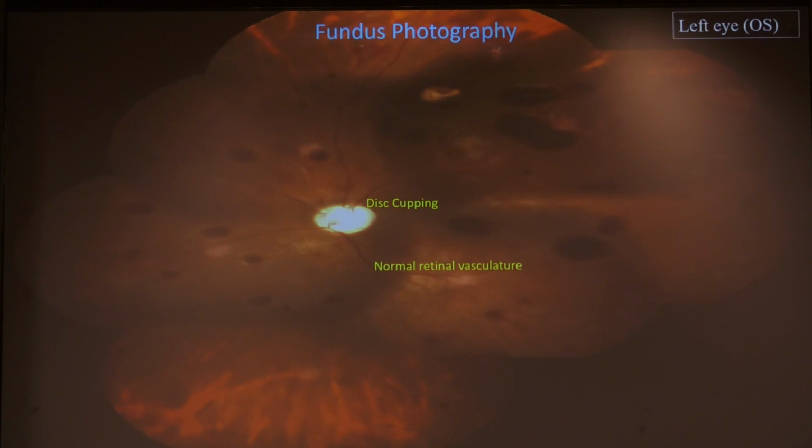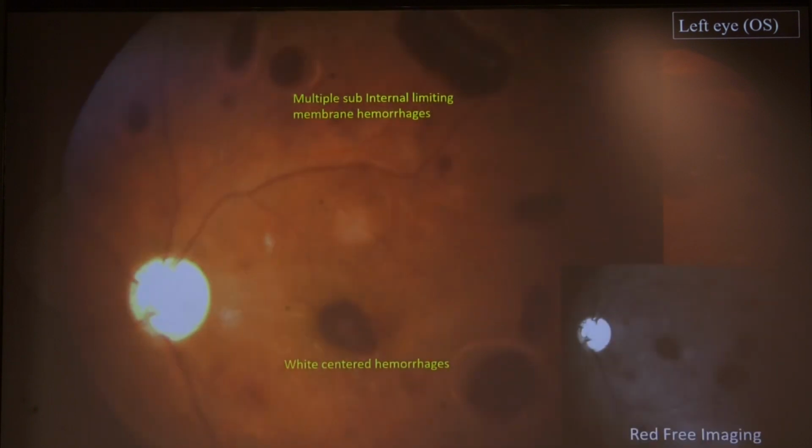But as you can see in the fundus photograph of this left eye, there is disc cupping and normal retinal vasculature. On zooming in, you can see multiple sub-internal limiting membrane hemorrhages scattered throughout the posterior pole and mid-periphery. There are also a few white-centered hemorrhages, which you can confirm on the red-free imaging as well. So this was diagnosed as ocular decompression retinopathy in the left eye. The hemorrhages have resolved over 1 week or so, and the visual acuity remains stable at 20/60.